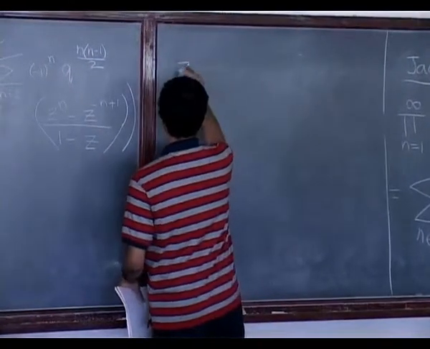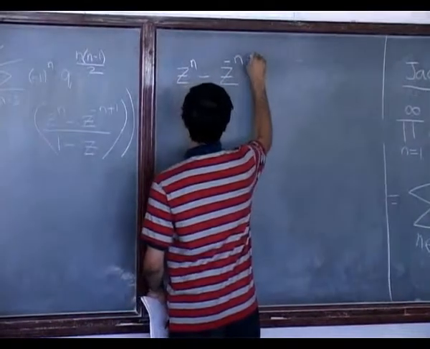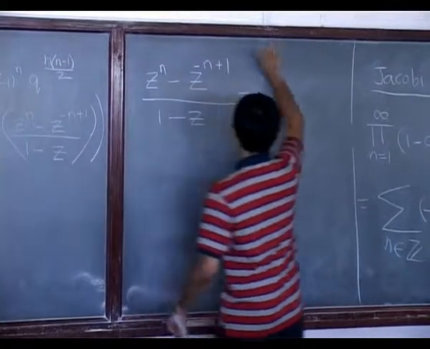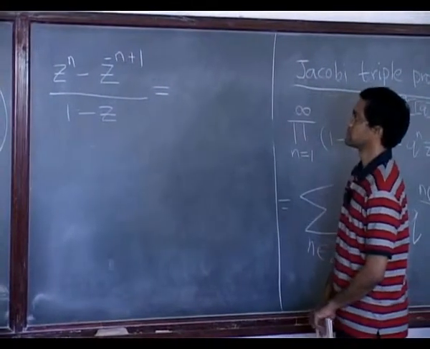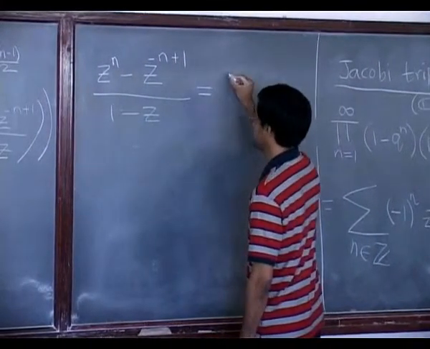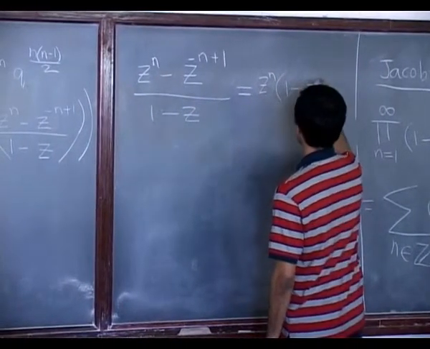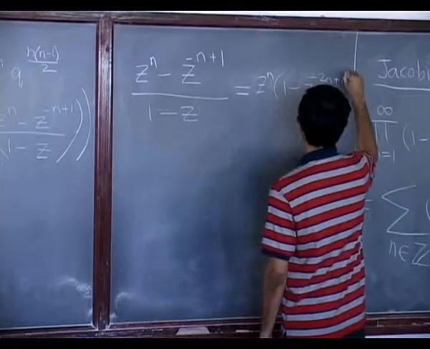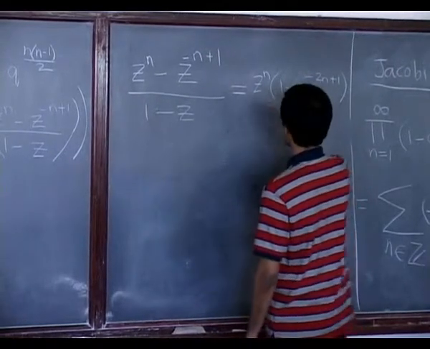So when I have z to the n minus z to the minus n plus 1 over 1 minus z, what is it in powers of z? So we should probably pull the z to the n out. So this is z to the n, 1 minus z to the minus 2n plus 1. No, that doesn't look good.